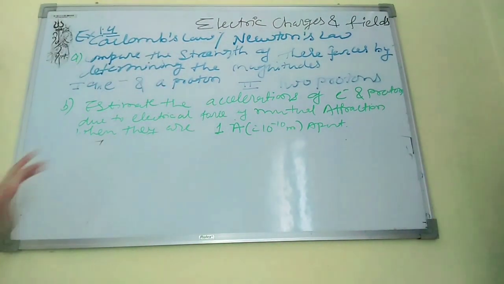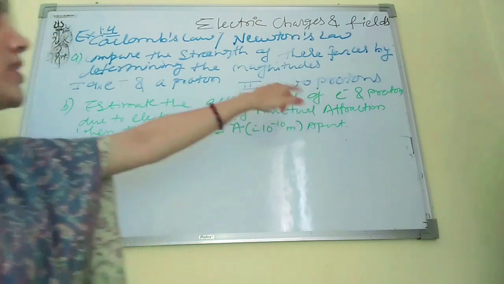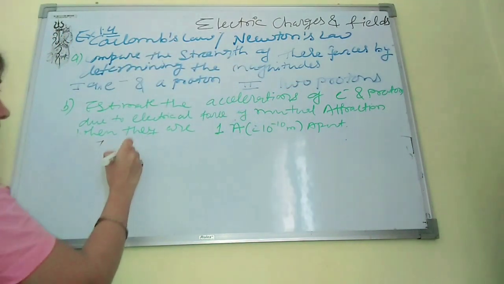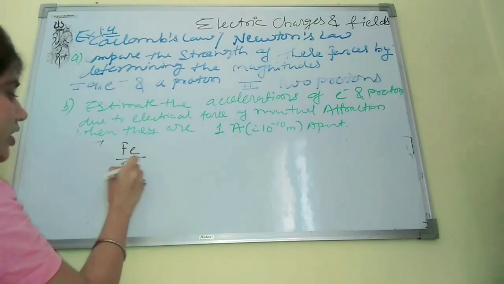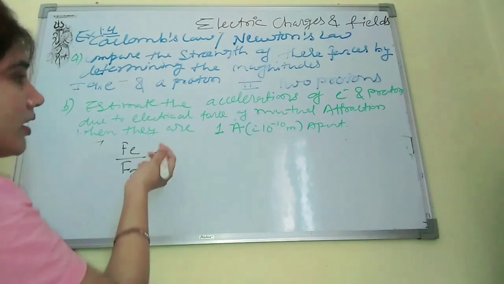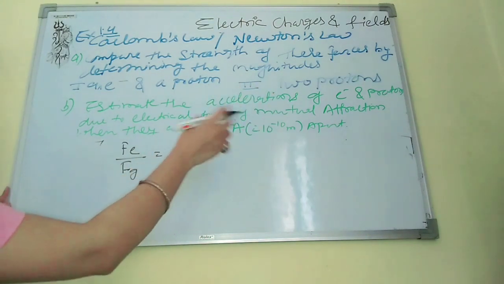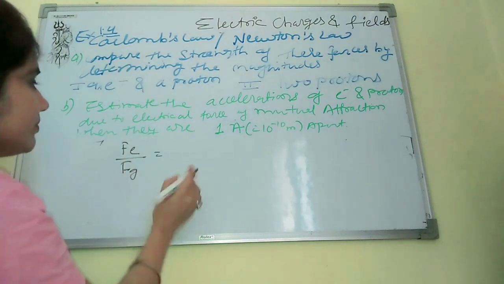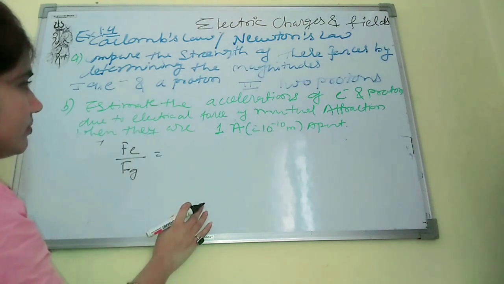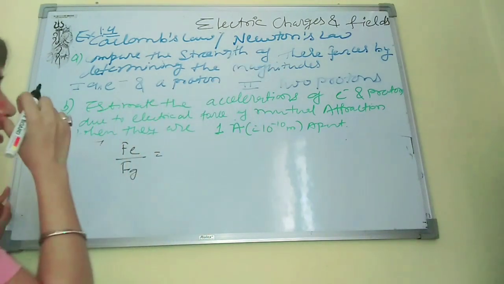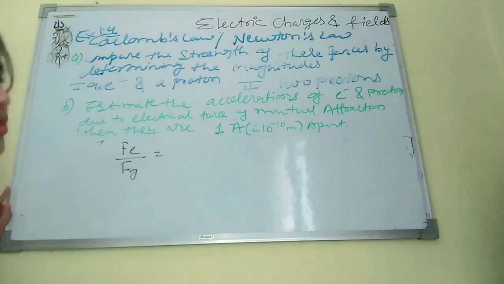Second, it says find out the same strength for two protons, the same Fe upon Fg. The value of Fe will be the same, but for the protons it will become positive, because these are like charges, so they will repel each other.